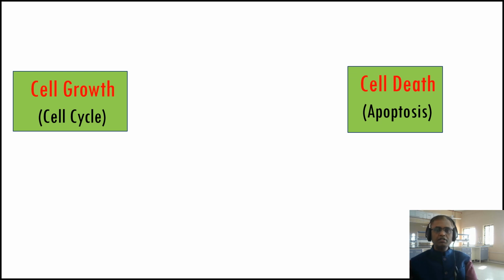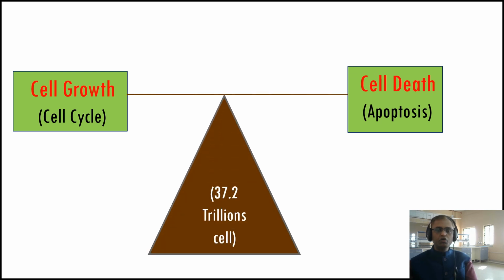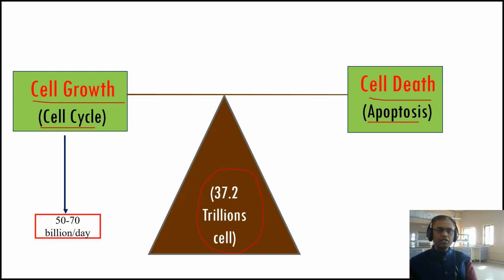Here we can see cell growth and cell death. The human body contains approximately 37.2 trillion cells, and the balance between cell growth by the cell cycle and cell death by apoptosis is maintained by our body. Every day our body produces approximately 50 to 70 billion cells.